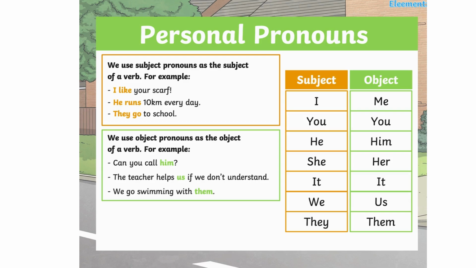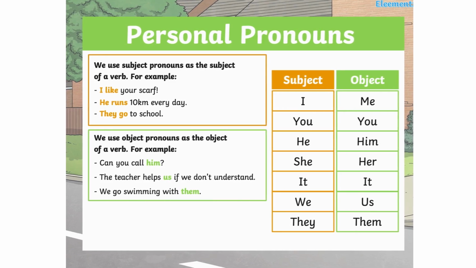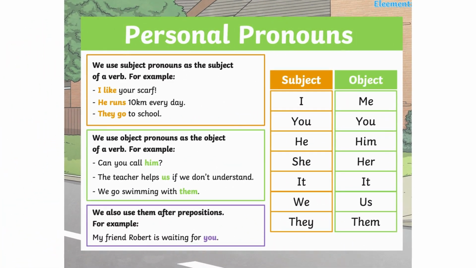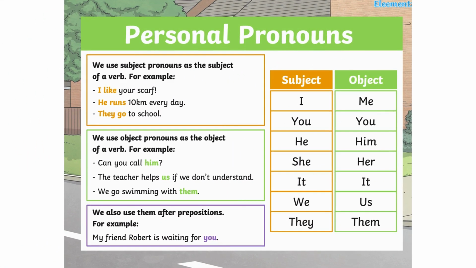Do challenge yourself to find the verbs here. Let's go ahead. We also use them after prepositions. For example, my friend Robert is waiting for you. To find out what prepositions are, this is homework for you.